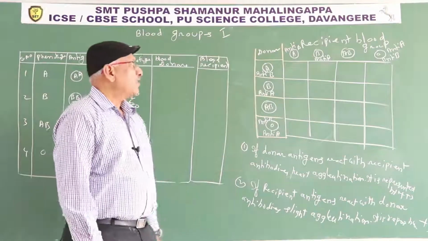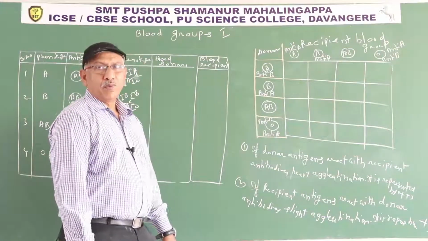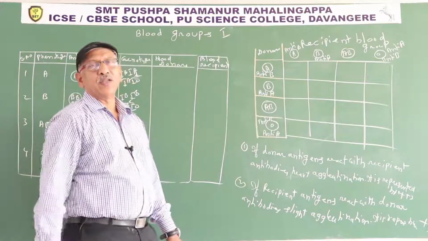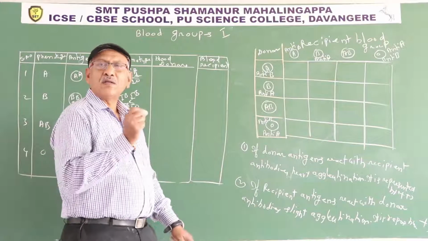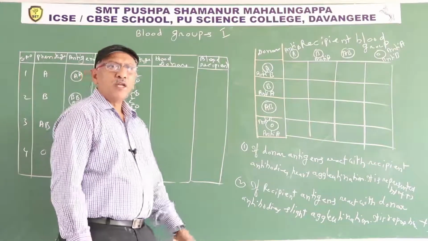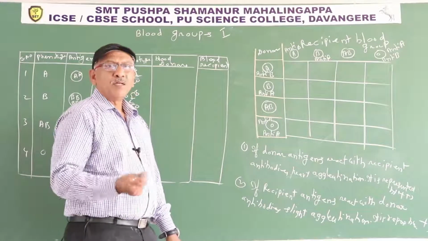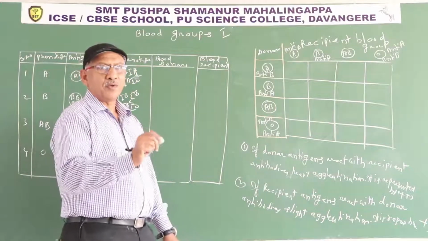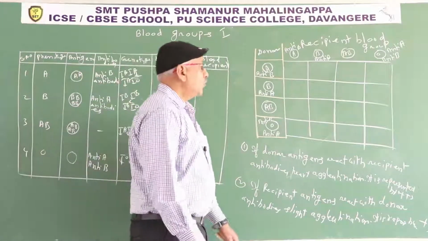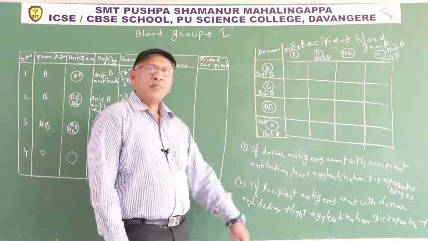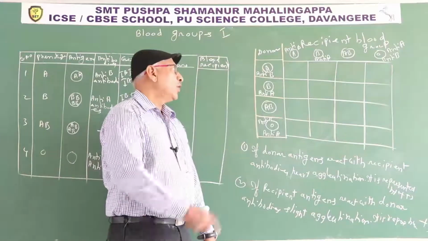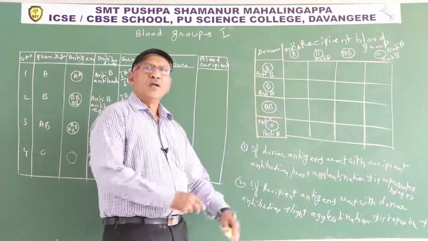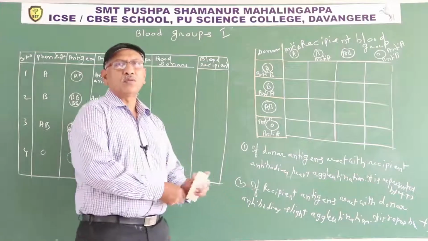If these two reactions not possible, neither heavy agglutination nor slight agglutination, that is known as no agglutination, that is the safest blood transfusion. What is blood transfusion? Putting one person blood into another person is known as blood transfusion. So first, by applying these two rules, we fill the tabular form. Later we discuss the inner meaning of these two rules.